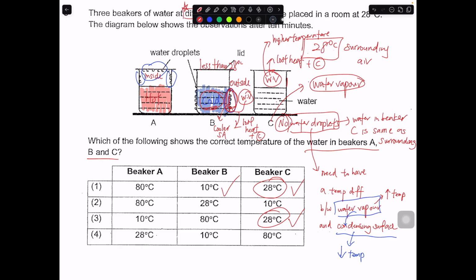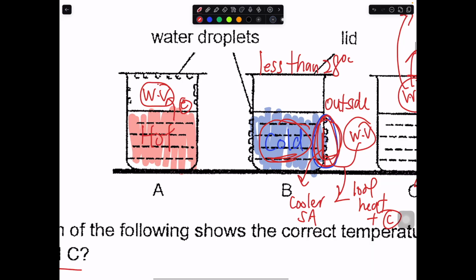So if you take a look, B must be less than 28, then the answer must be number 1. Then A must be 80 degrees. So what happened over here is that the warm water vapor is evaporating from this hot water, then it came into contact with this surface, and it will start to lose heat to this surface over here, and then it will condense to form your water droplets. Usually this part we will more or less assume that it is very close to your room temperature.